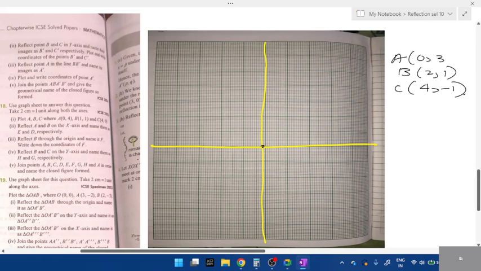Okay, they have given 1 centimeter is equal to 1 unit, students. No, sorry. In this question, 2 centimeter is equal to 1 unit, which means it's a 2 centimeter graph. That is what they have meant. So take it as 1, 5, 8.